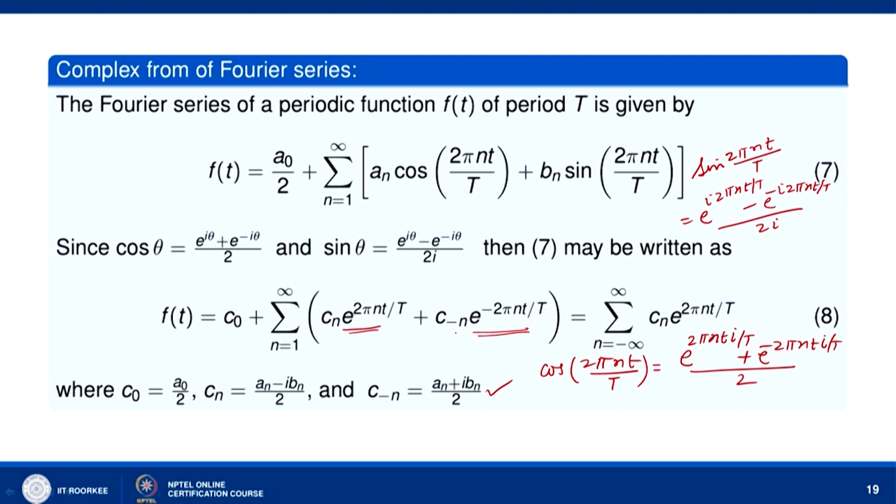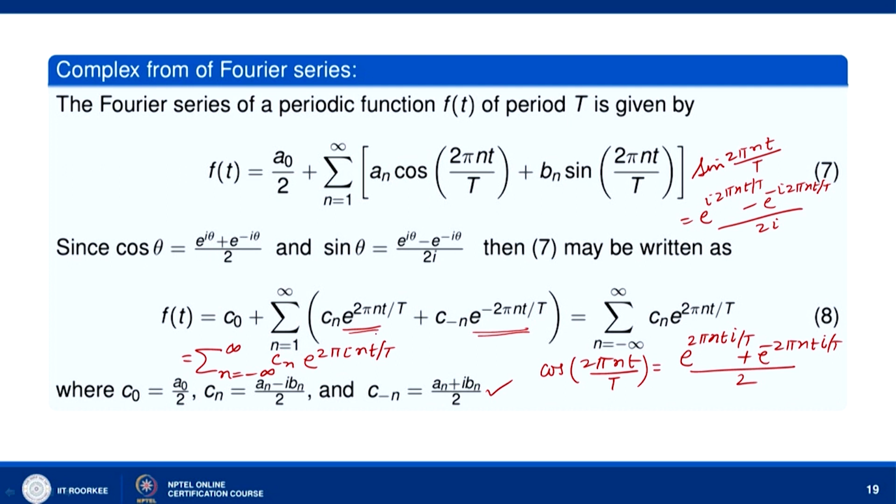I can combine this, since the series can be written as the sum over n from minus infinity to infinity of c_n e to the power 2 pi i n t by T. Because for c_minus n, you replace minus n by some integer, then n will run for this term from minus infinity to minus 1.